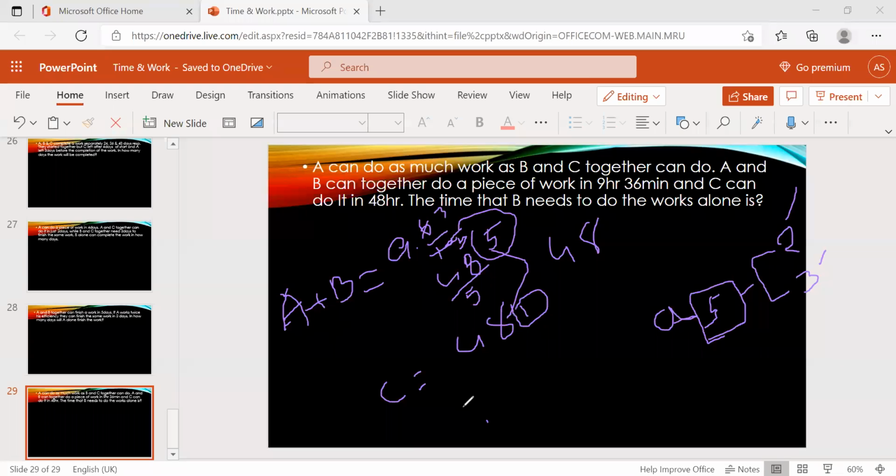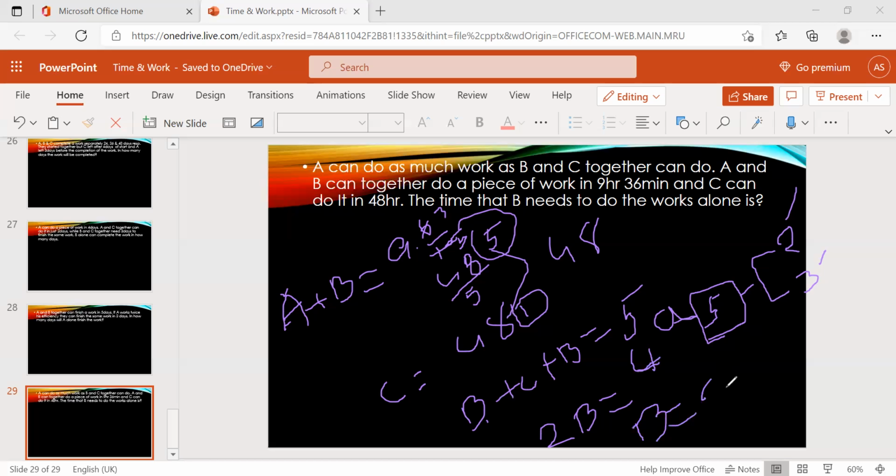So instead of A, I'm writing B plus C here. B plus C plus B equals 5, right? Here we know that C is 1. That means 2B equals 5 minus 1, that means 4. So B equals 2.